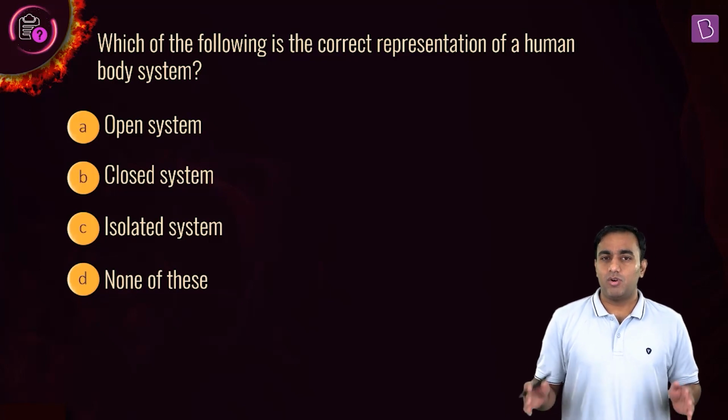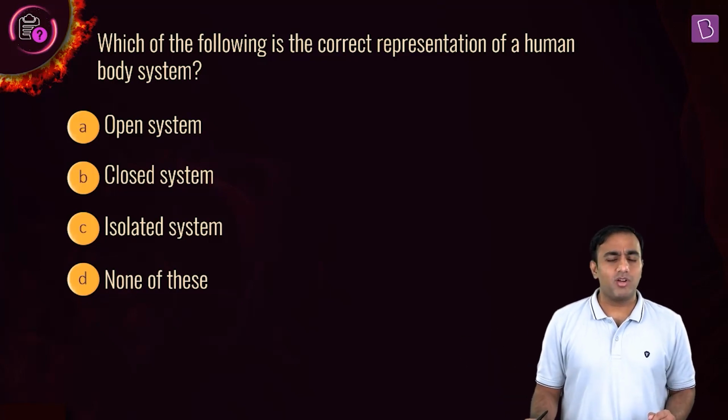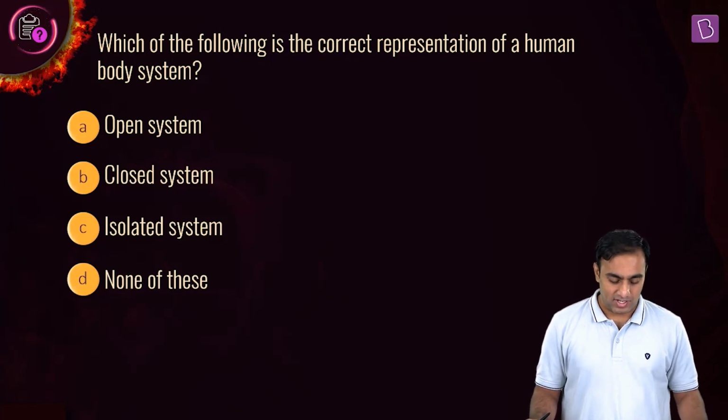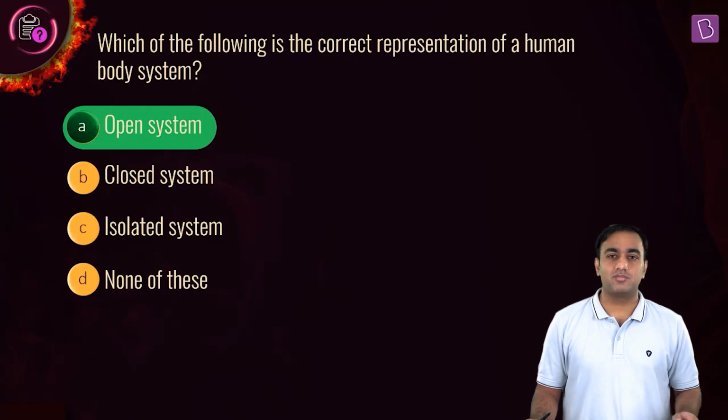Also, if you go out on a winter day, don't you feel cold? And if you sit in front of a bonfire, don't you feel that warmth? Those are examples of exchange of energy with the surroundings. So the human body, if considered as a system, is an open one. The correct option is A.